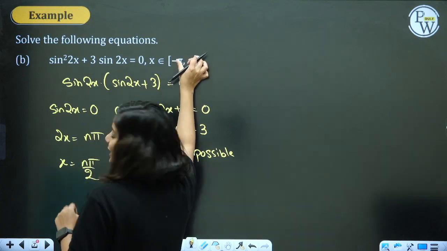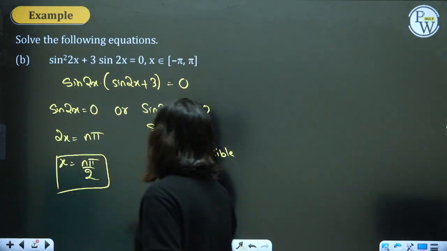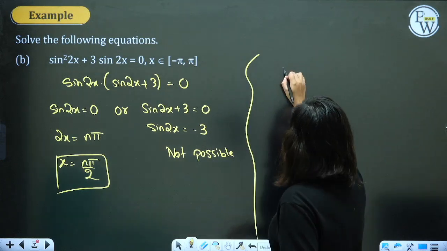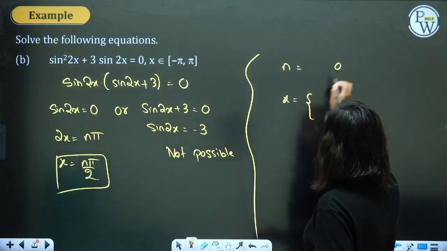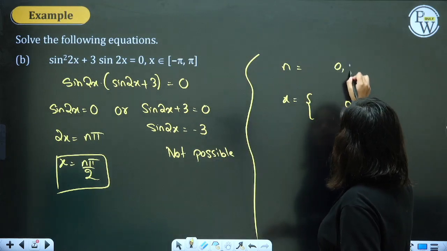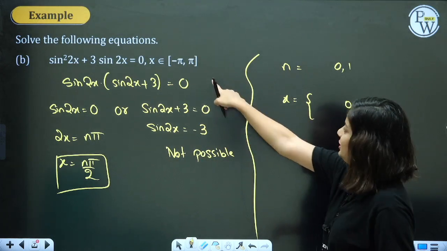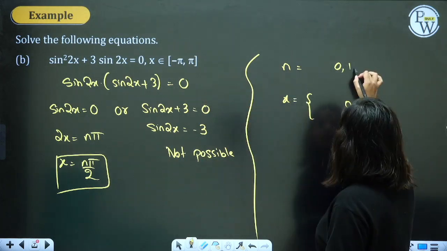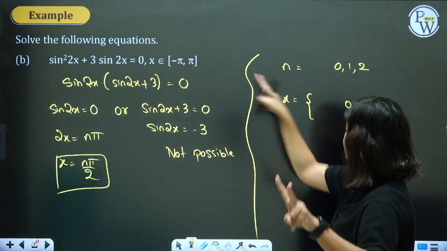Now in order to get answers between minus pi and plus pi, try to take different values of n. So what values of n do you prefer? Let's start with 0. n as 0, you will get x as 0. Then you take n as 1, x will be pi by 2. Is it within the domain? Correct. Take n as 2, 2 pi by 2 is pi. Pi can be taken, alright.